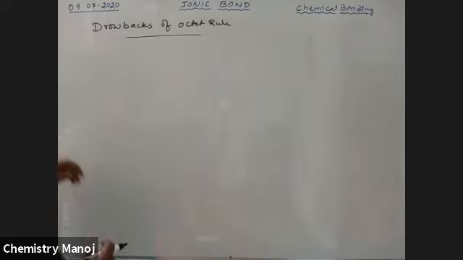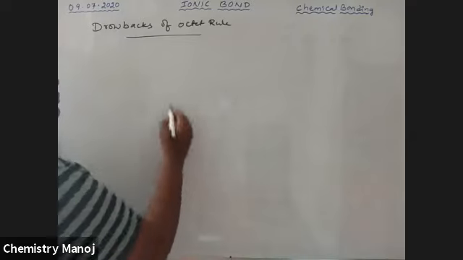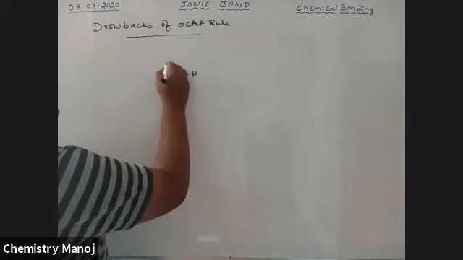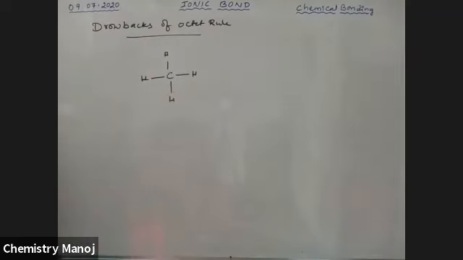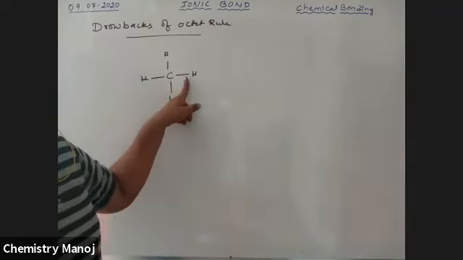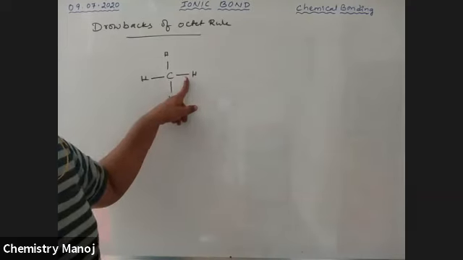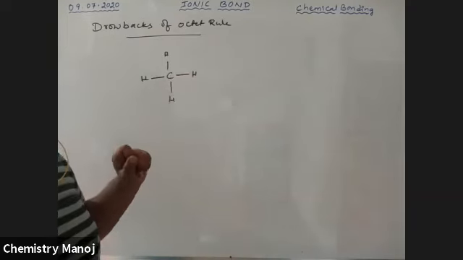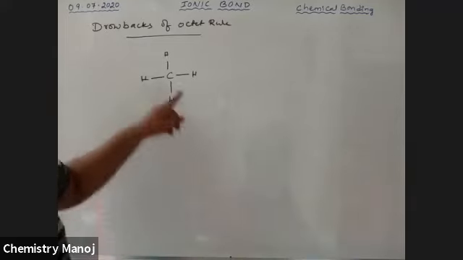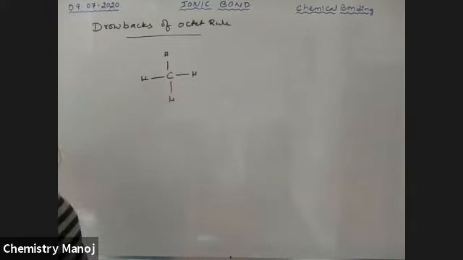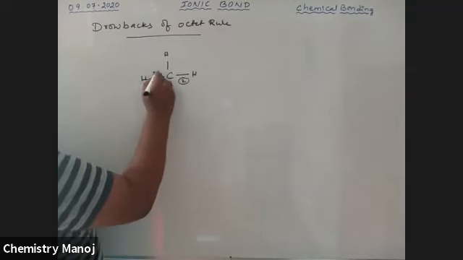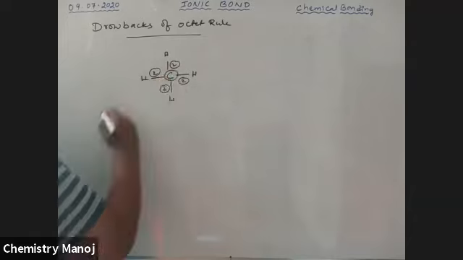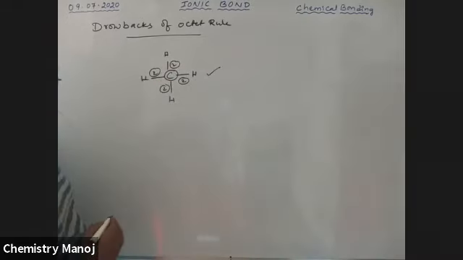For example, there is a CH4 molecule. One bond is equal to 2 electrons. The octet rule is applicable for the central atom. So carbon with hydrogen has 4 bonds, 4 twos, 8 electrons at the central atom. It follows the octet rule.